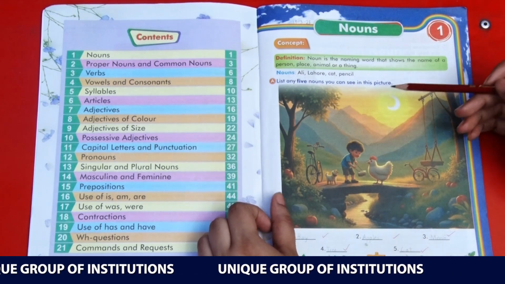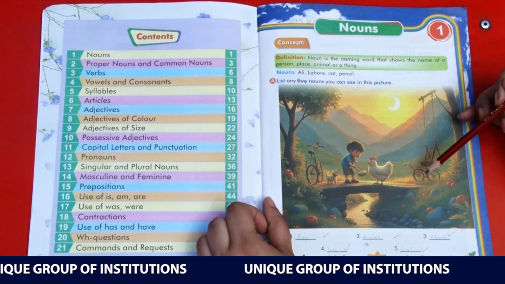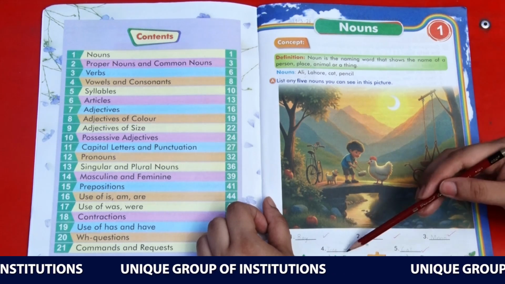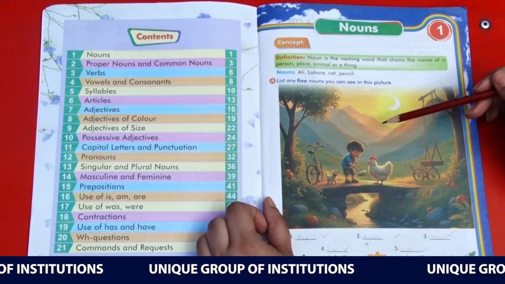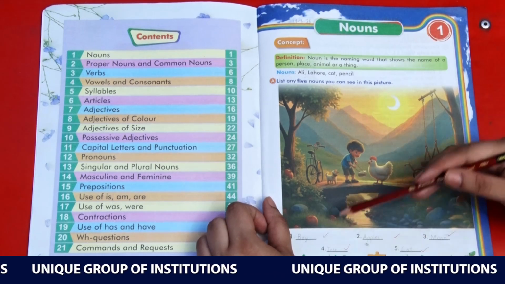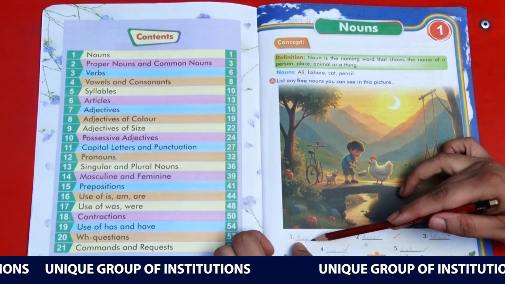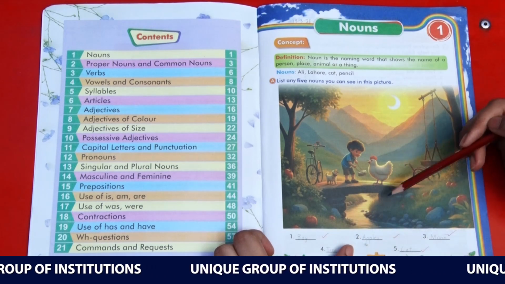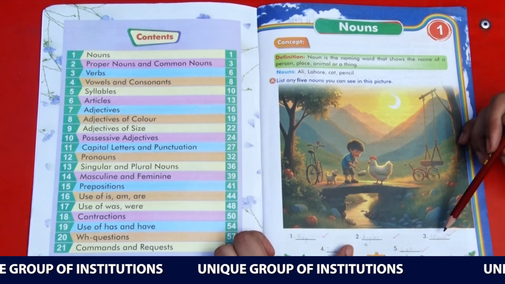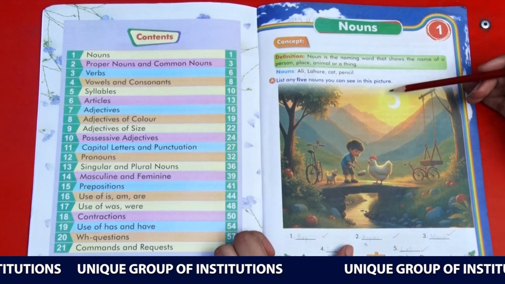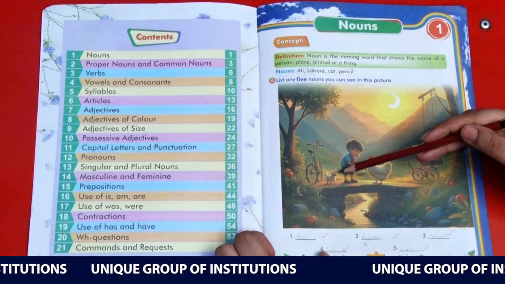Your first task is to look at this picture, find five things or five nouns from this picture and write the words down here. As these five words are already written here, you need to find your own five nouns from this picture and write them here. Like we have a boy here, so we have written it here as boy, B-O-Y. In the second blank, we found apples on the ground, so we wrote it here. Then we found sun or moon, so we wrote moon. Then we found a tree and then we found a cat.